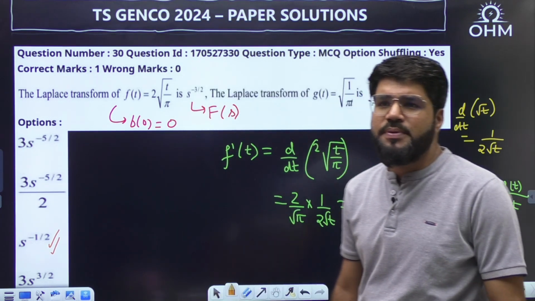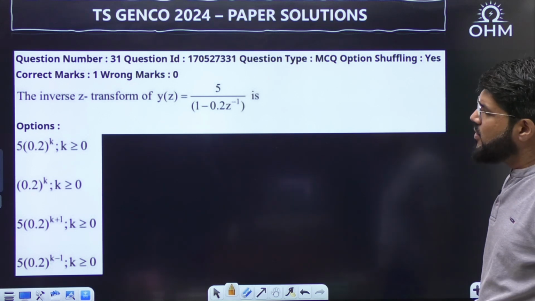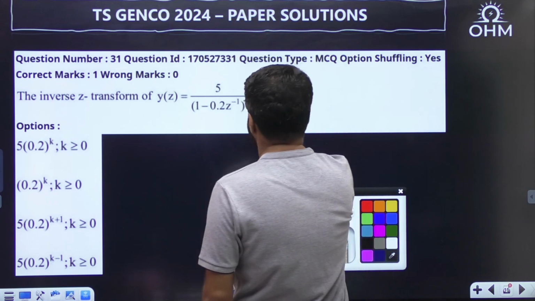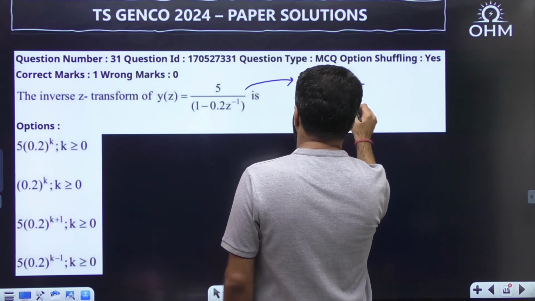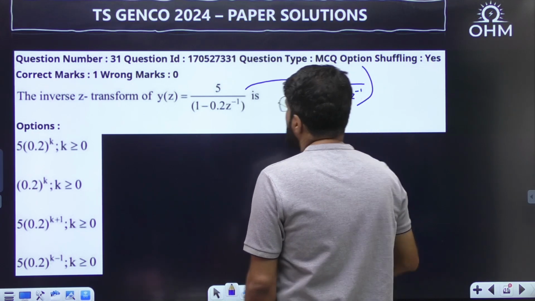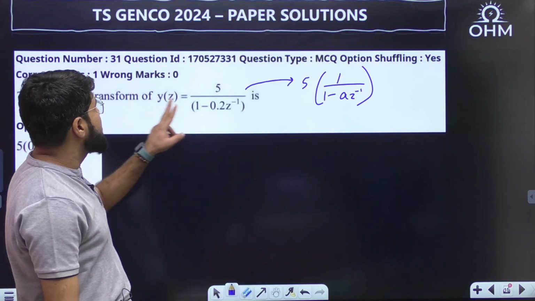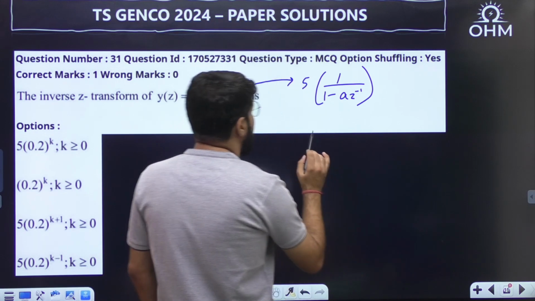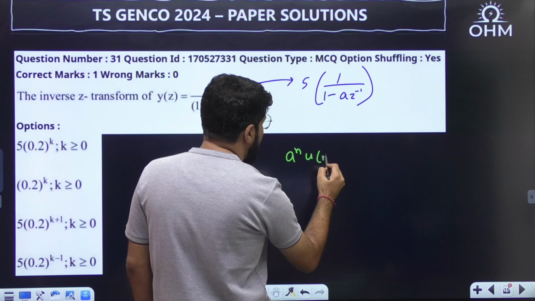Let's be ready for the next question. Here it is on your screen, number 31. A Z transform direct question. This is of the form 5 times 1 upon 1 minus a z inverse, and we need the inverse Z transform of this function. Whose Z transform is 1 upon 1 minus a z inverse? a power n u[n]